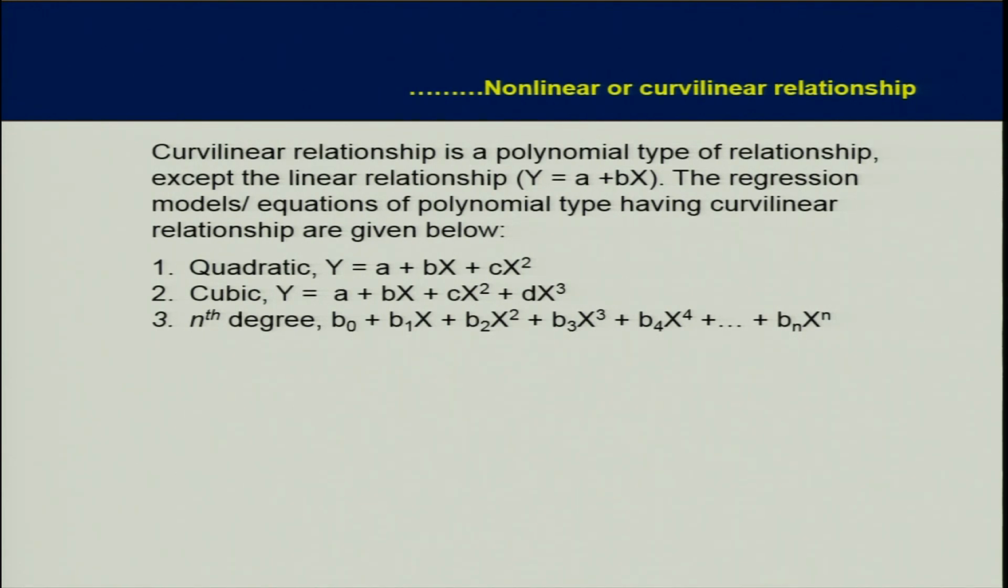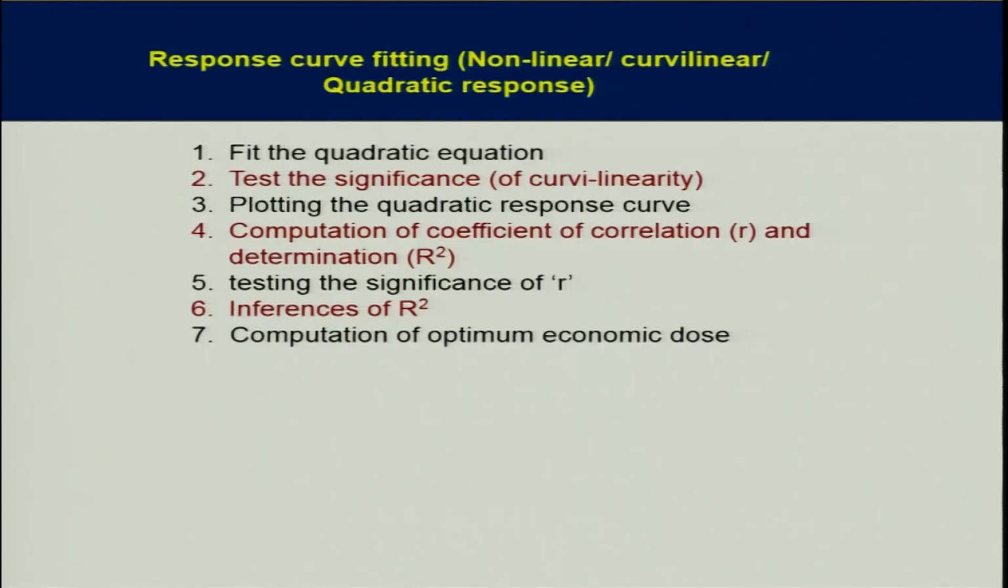So it can go on, but we restrict our study here only up to the quadratic relationship, because if our quadratic relationship is significant, then we can find out the optimum dose of the fertilizer. So what is the use of these kind of curves? What we are going to do now: fit the quadratic equation, test the significance of curvilinearity, whether it is curvilinear, whether it is quadratic or not. Test is there. Plotting the quadratic response curve.